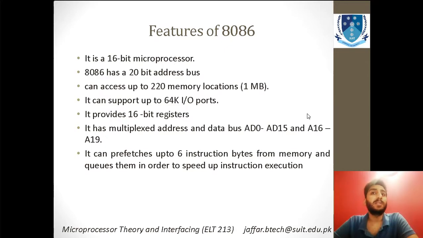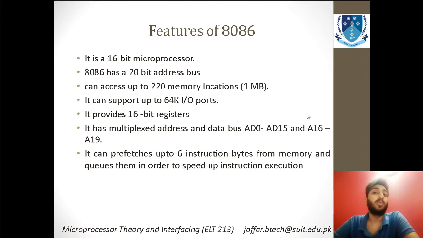Starting with its features, or you can say specifications, it is a 16-bit microprocessor, and it has a 20-bit address bus. You can see the difference between the 8085A that we discussed in the previous class and this 8086. In the 8085A we learned that there is a 16-bit address bus, but in this case the address bus has 4 more bits, and it makes a combination of 2 to the power 20 location addresses. You can see that it can access up to 2^20 memory locations, that is 1 MB.